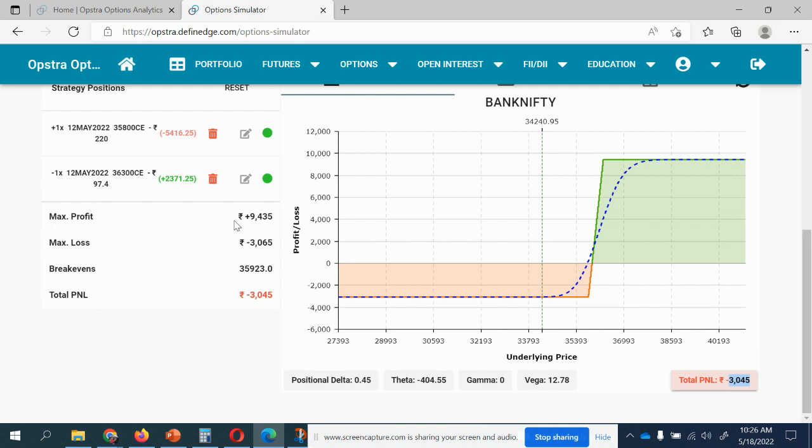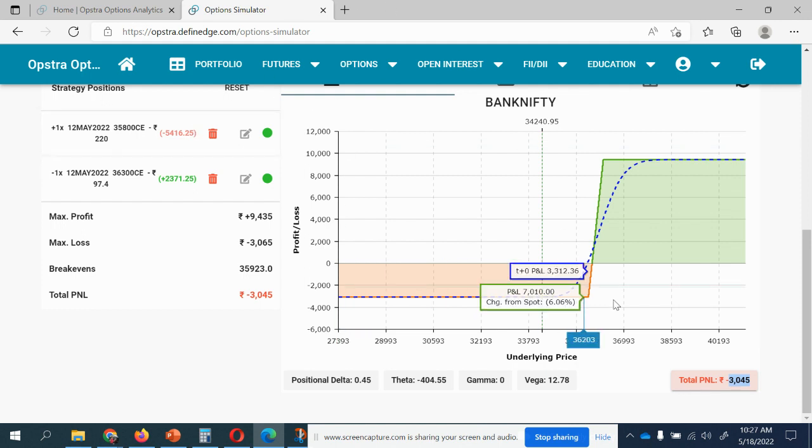What does your price action say? What does the chart say? Do we have any bad news? Do we have any events like budget or election? There are so many parameters, but don't make your trading style very complicated. Make it very simple. But your view is very important for the debit spread, because debit spread is all about direction. Be it upward, be it downward, you need to have the direction, right?